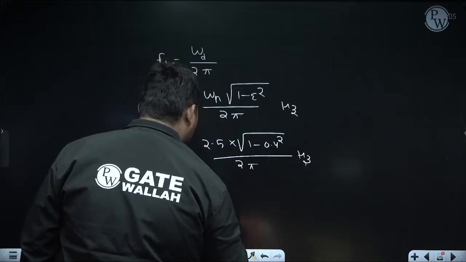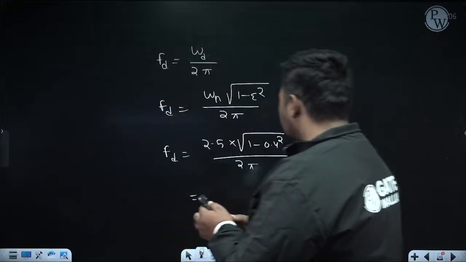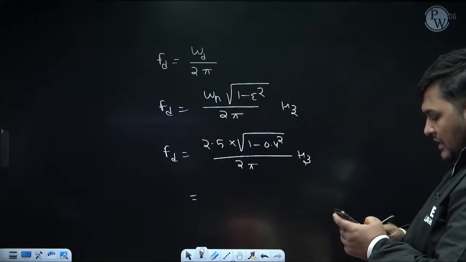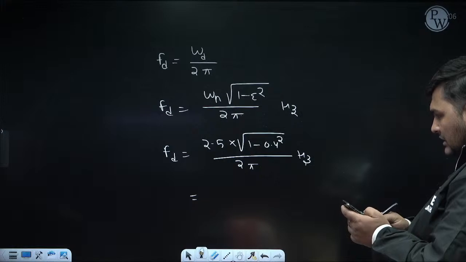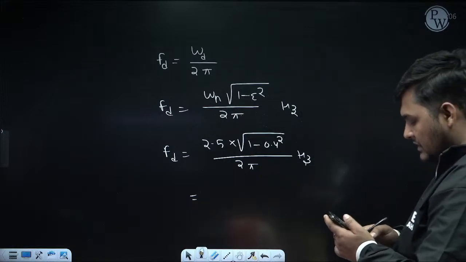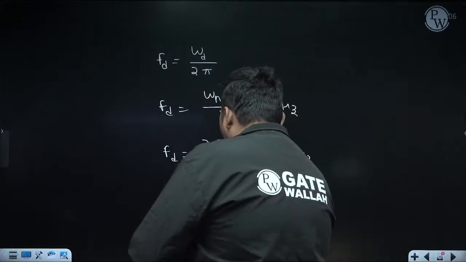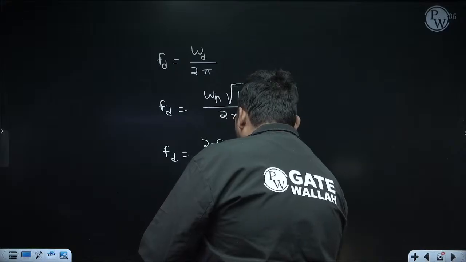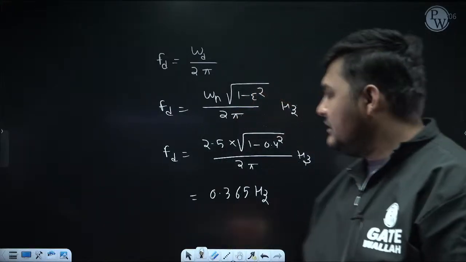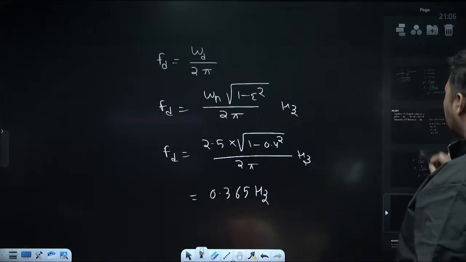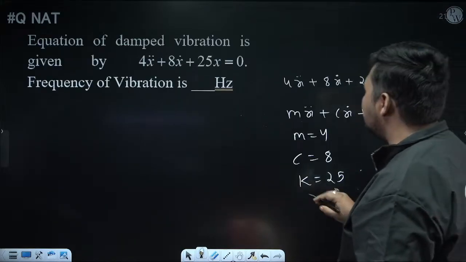So how much is the frequency of this vibration in hertz? 2.5 into root over 1 minus 0.4 square divided by 2 divided by pi. It is coming 0.365 hertz. Okay, so the frequency of vibration in hertz is 0.365.